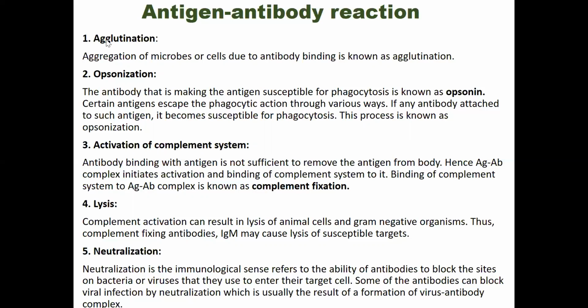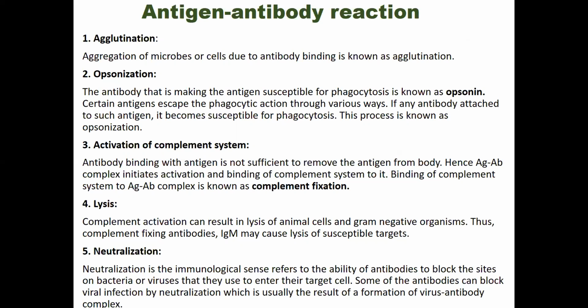See the term glue. Glue means joining. So aggregation of microbes or cells due to antibody binding is known as agglutination. Immunoglobulin M is more responsible for this type of agglutination. The antibodies that cause agglutination of cells are called agglutinins, and the antigens aggregated are called agglutinates.